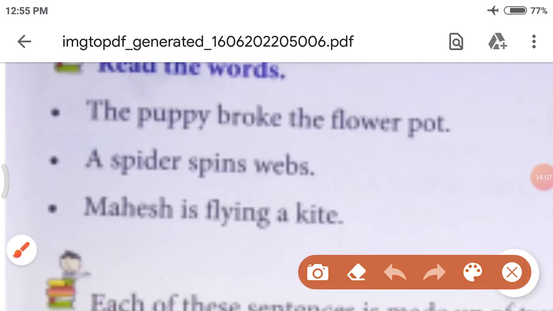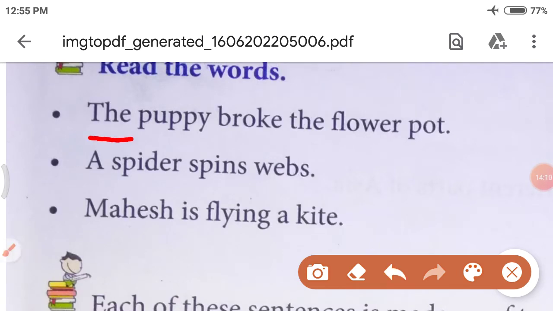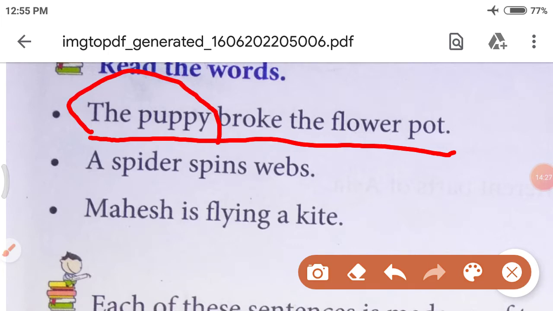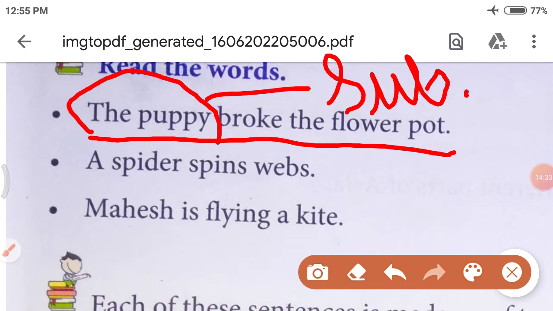The first is, the puppy broke the flower pot. So what is the subject? Any person, animal or thing that is doing the action. So in this sentence, who is doing the action? The puppy. So what is the puppy? Puppy is a subject. What is the puppy? Subject. Right?